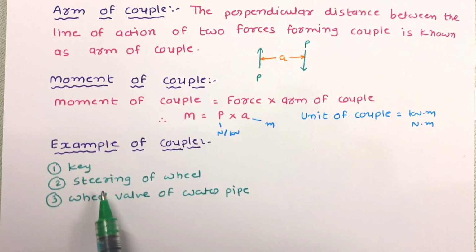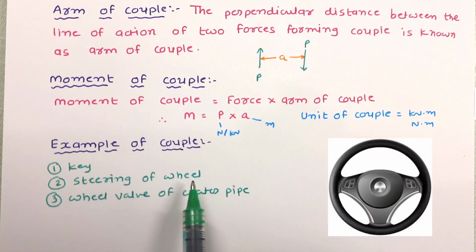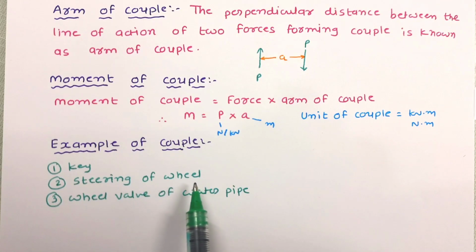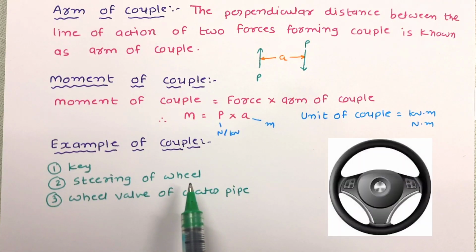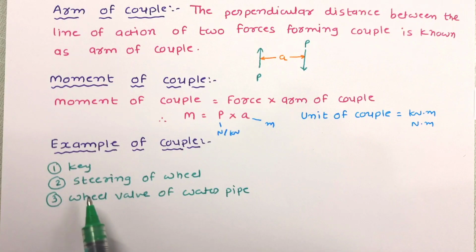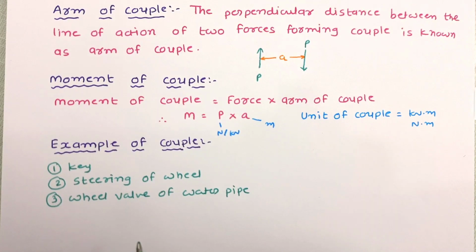The second field example is the steering wheel. Forces are applied on the steering wheel of a car by two hands to steer the car towards left or right. That is an example of couple. And to open or close the wheel valve of a water supply line is also an example of couple.